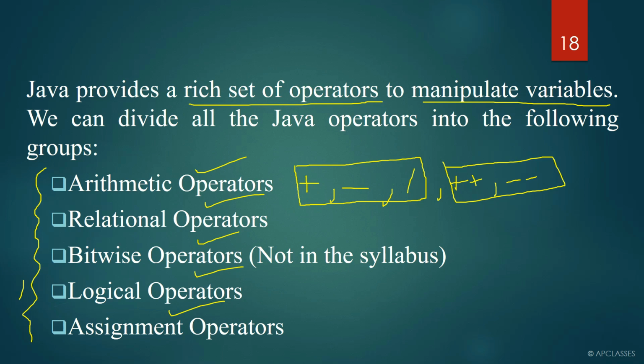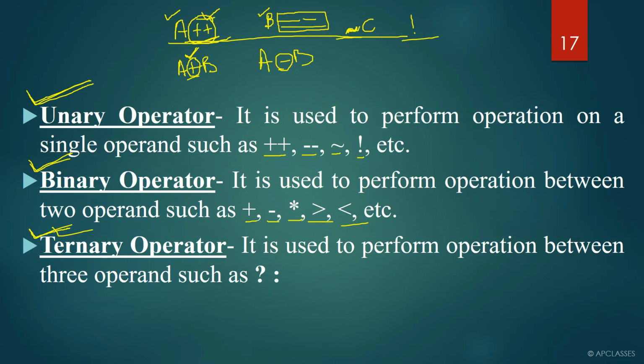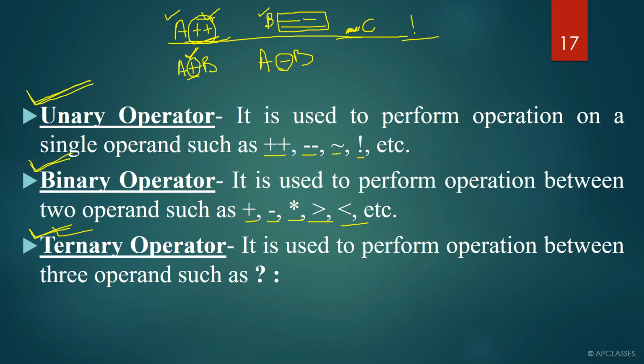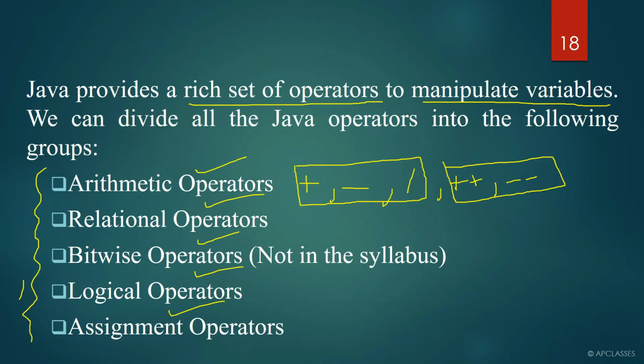Okay, so a few arithmetic operators will come under unary operator and binary operator. There will be a few relational operators which might come under unary operator or binary operator. There will be a few bitwise operators which will come under unary or binary. Logical operators will come under unary or binary. Assignment operators will come under unary or binary.